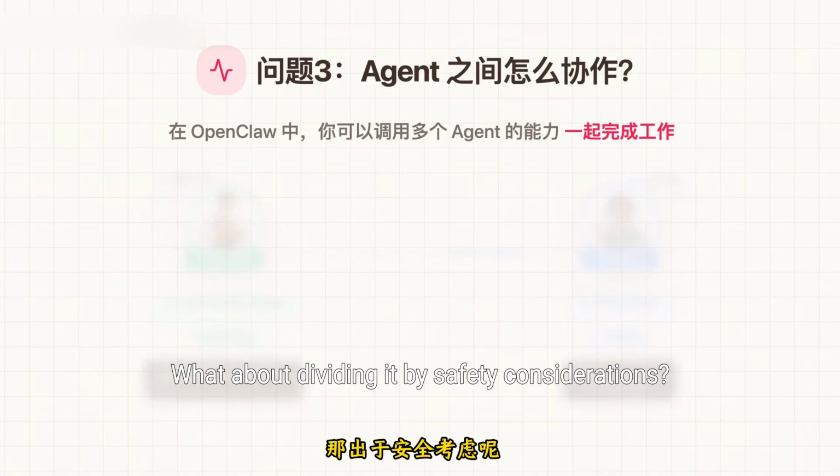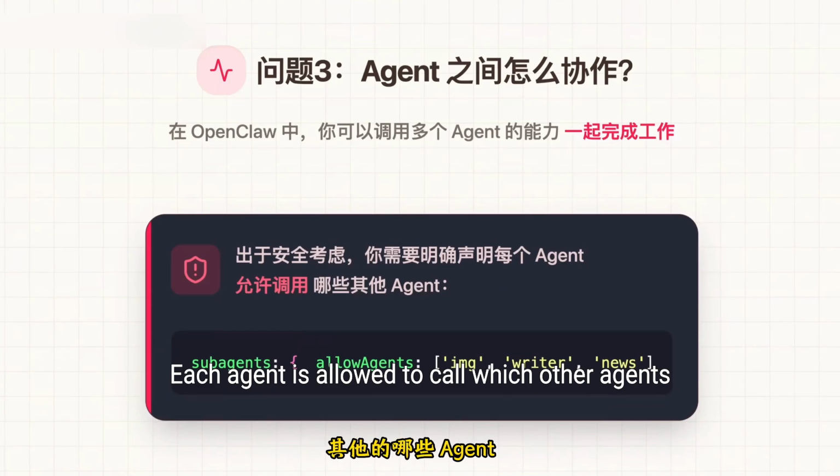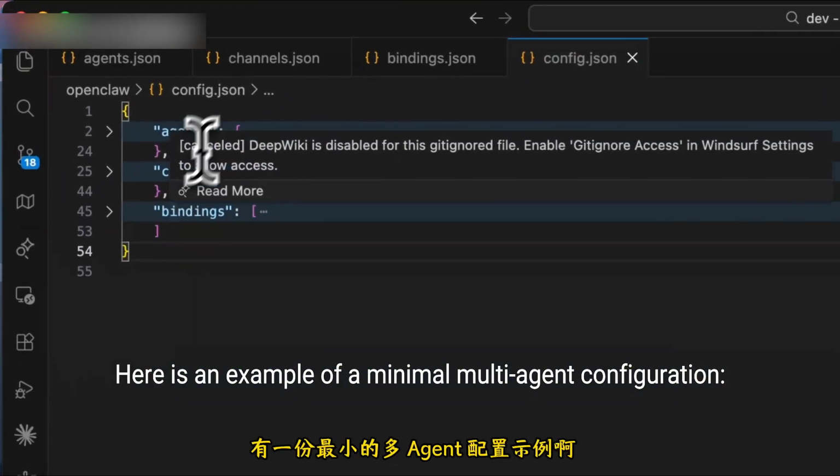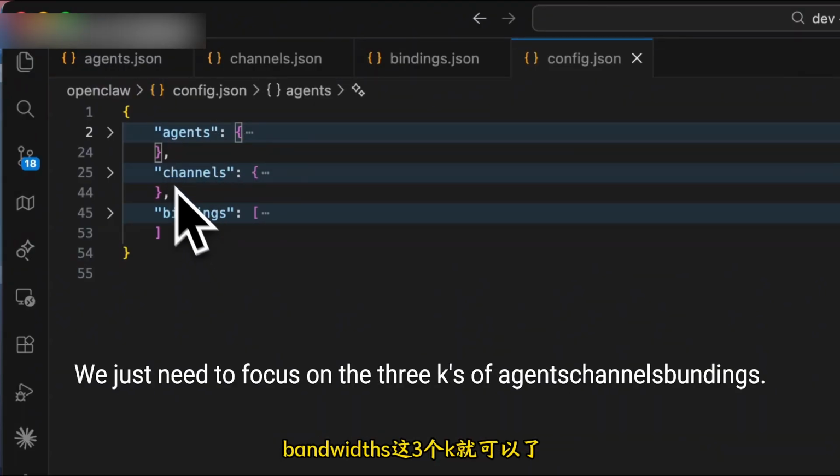From a safety perspective, you need to make it clear through the subagents setting which other agents each agent is allowed to call. Here is an example of a minimal multi-agent configuration. We just need to focus on the 3 keys: agents, channels, and bindings.